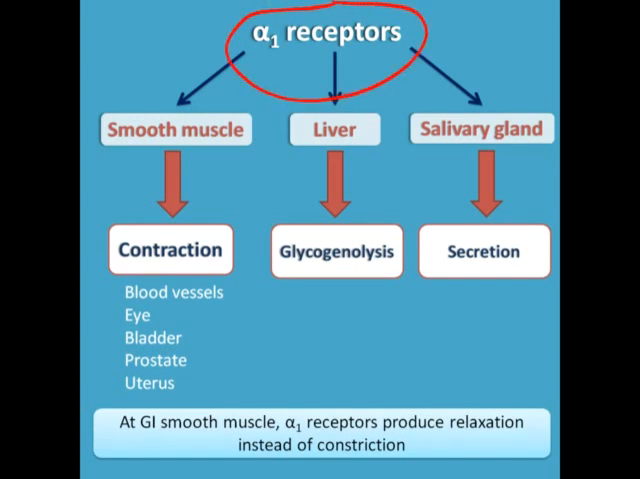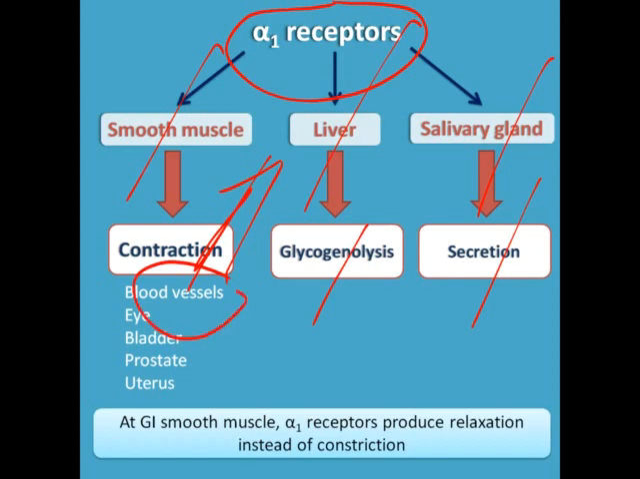So the alpha 1 receptors are present in the smooth muscles, liver and salivary gland. In the salivary gland, they are responsible for the secretion. In the liver, they are responsible for glycogenolysis. But in case of smooth muscles, they are responsible for the contraction of smooth muscles. So the contraction of blood vessels takes place. So the alpha 1 receptor is responsible for the contraction of blood vessels.